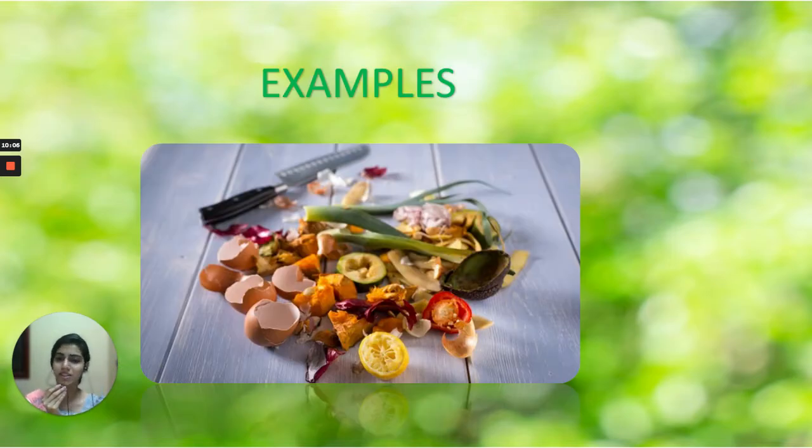Now, some examples you can see here. All these are things which are very common in your house also. Just go and observe it every day in the kitchen. You can see banana peels, vegetable peels, eggshells, and you can also see paper and pencil sharpenings, right? All these are examples of biodegradable waste. That is, all these can be easily biodegraded by the natural agents.